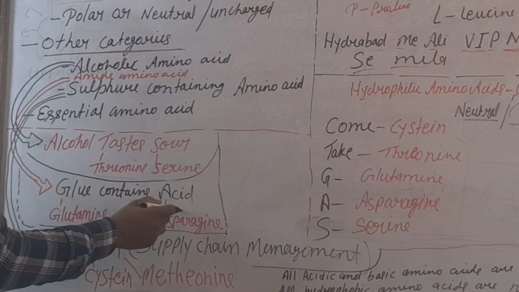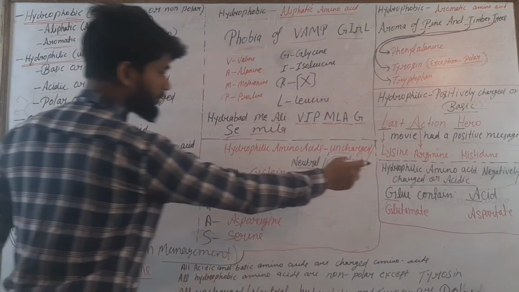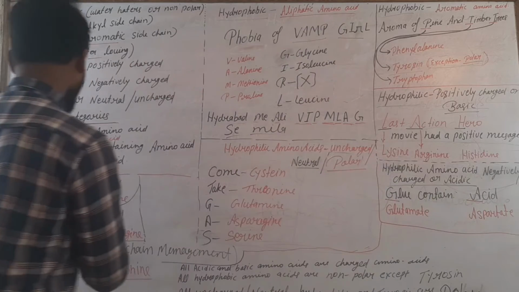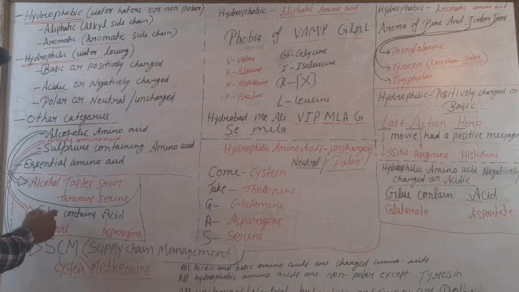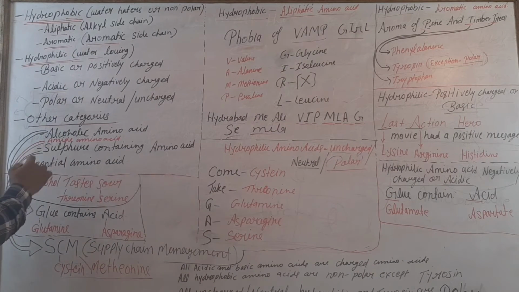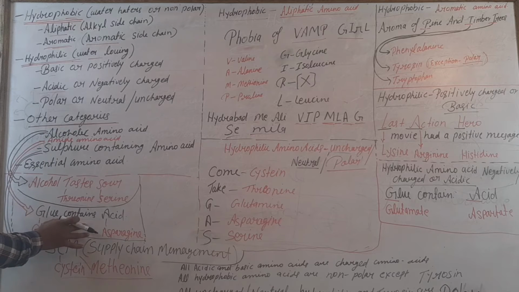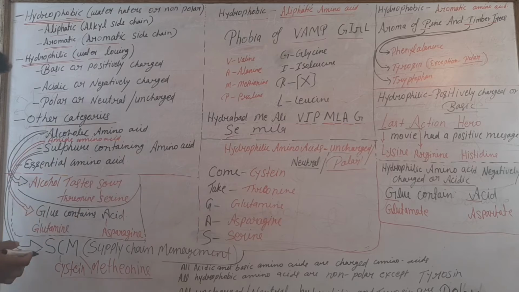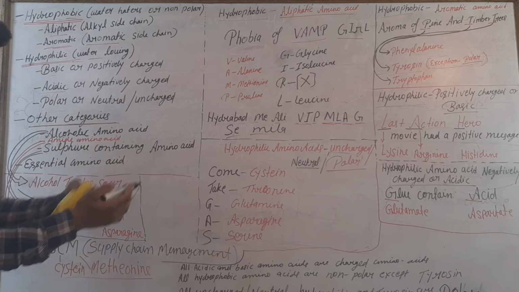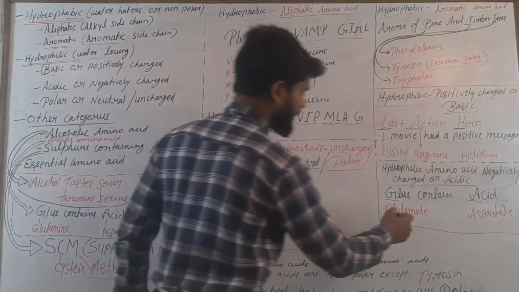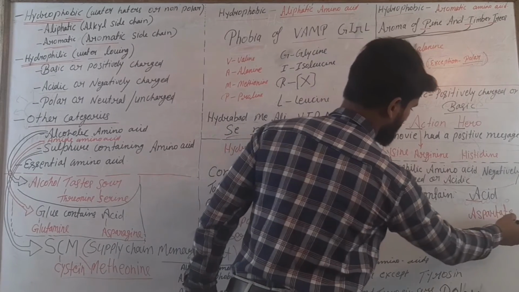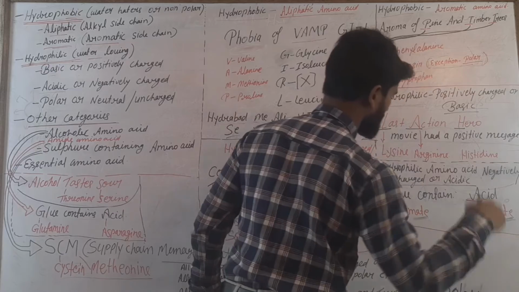Glue contains acid. The hydrophilic amino acids, negatively charged, the mnemonic is the same here. For amide amino acids the mnemonic or trick is the same as for the hydrophilic ones, but the difference is here: glutamate, aspartate.